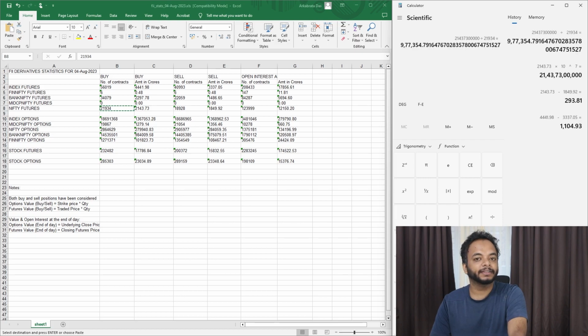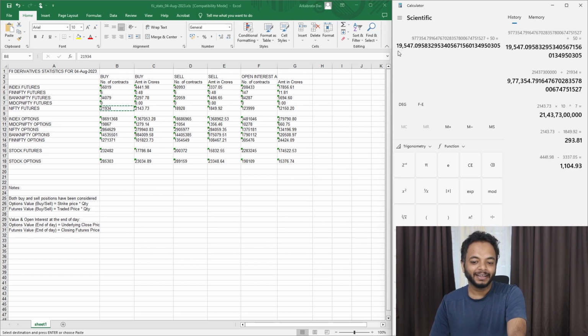So dividing it, I get this, and now the lot size is 50, so I'll further divide it by 50. So now you see that it's 19,547. So this is the futures price, not the spot price. So they have their average price of buying on 4th of August, the futures buying, at an average price of 19,547.